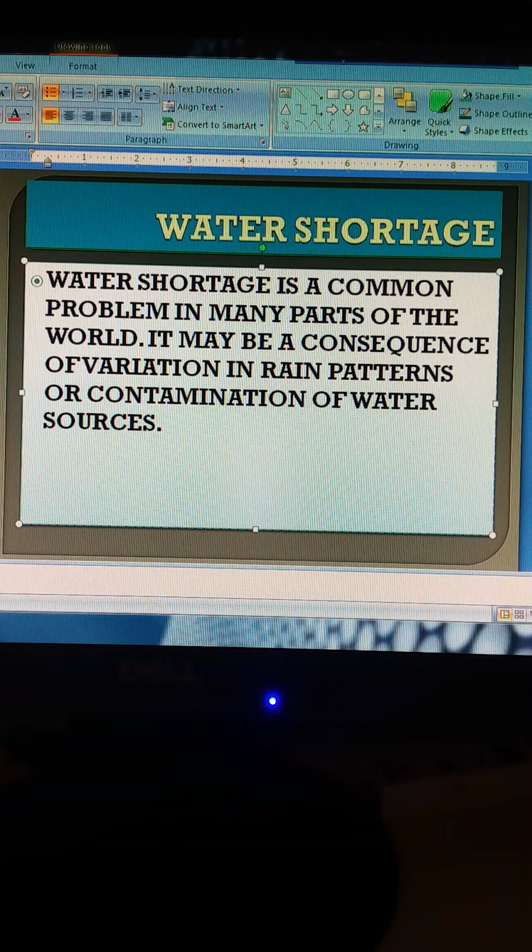Common problem in many parts of the world. It may be a consequence of variation in rain patterns or contamination of water resources. We can say, see, fresh water therefore is the most precious substance on the earth. Water can neither be added nor subtracted from the earth. The total volume always remains constant.